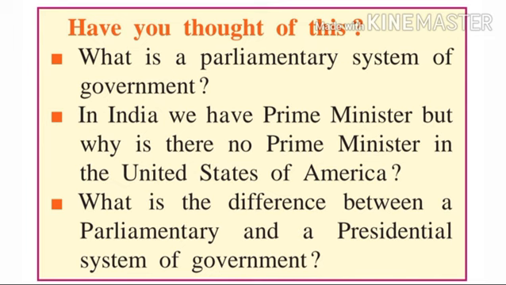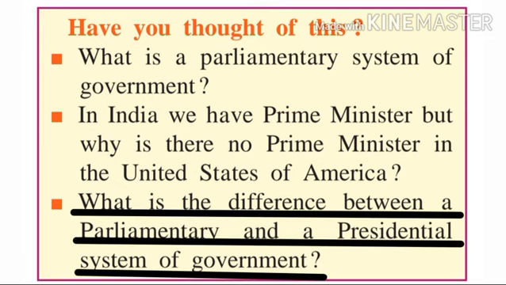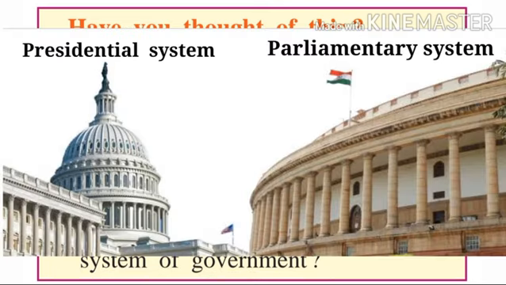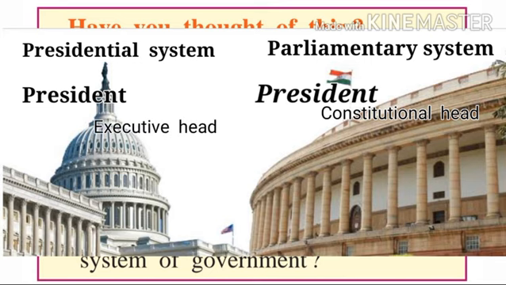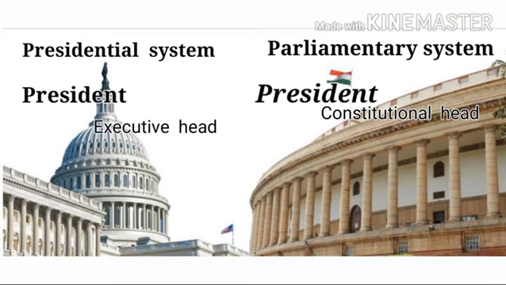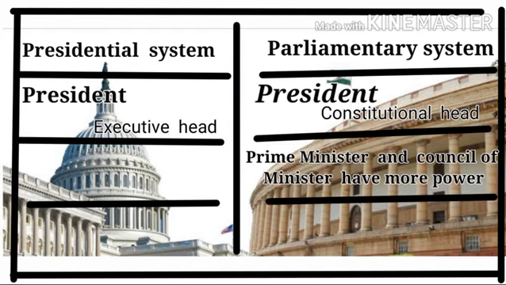Now the third question is, what is the difference between a parliamentary and presidential system of government? So the difference is, the president is the constitutional head in a parliamentary system of government, whereas in a presidential system of government, the president is the executive head. Now in a parliamentary system of government, the prime minister and council of ministers have more power. But if you compare to the presidential system, then the president has more powers.